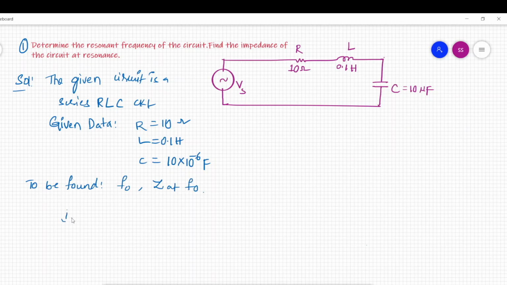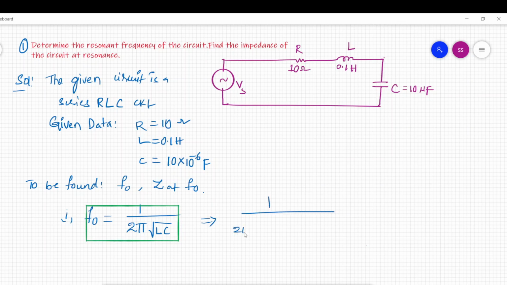So let's find the resonant frequency f naught. What is the expression for f naught here? That is 1 by 2 pi under root LC. This is the expression for resonant frequency, right? So let us substitute the values here: 1 by 2 pi under root L is 0.1 Henry, C is 10 into 10 power minus 6.